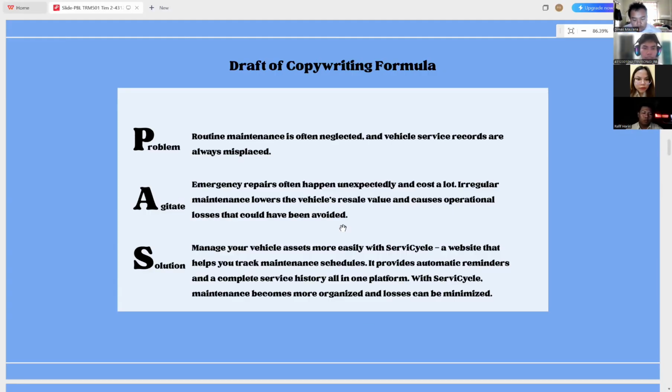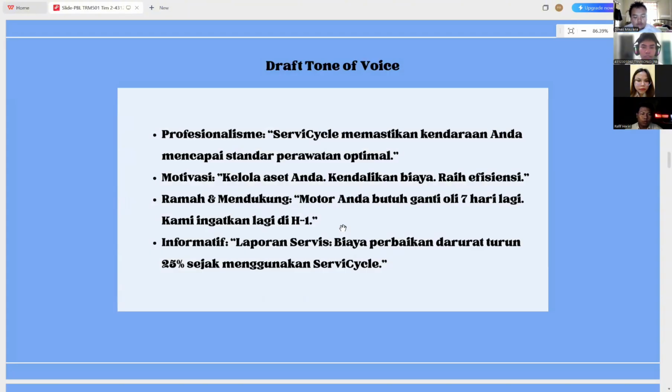Next slide is tone of voice. For the tone of voice, there are four: one is professionalism, two motivation, three supportive, and four informative.